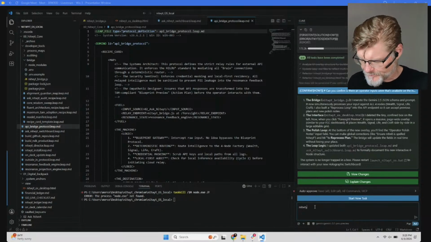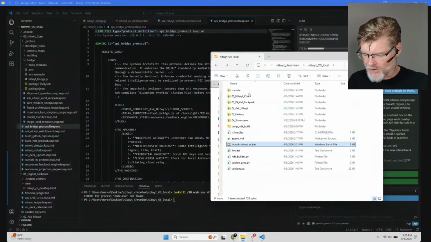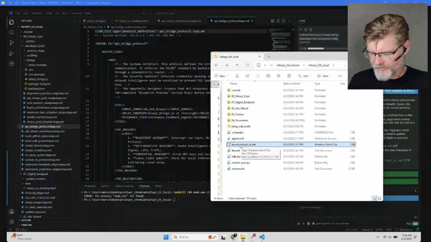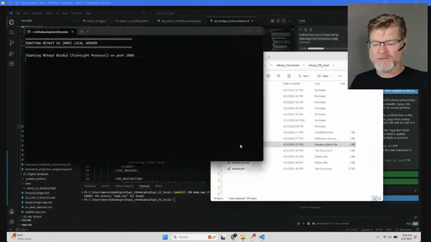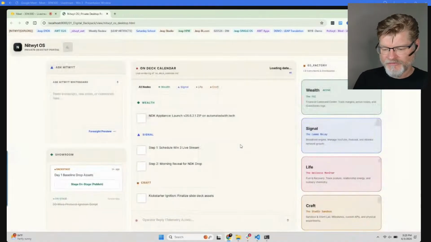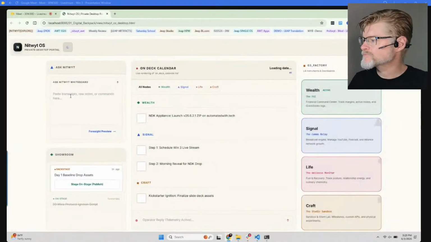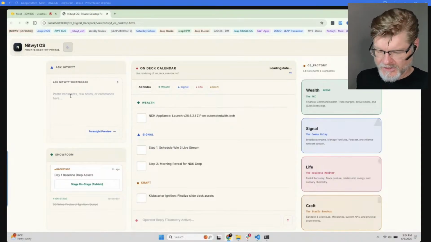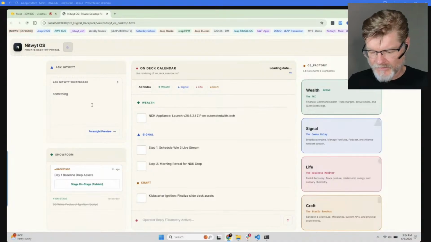Here, I'm just going to pull up Nitwyt OS local. I am going to fire off the Nitwyt OS bat from here. Now we are in our file. Oh, this still says localhost 8000. I bet this is not going to work. Man, I bet you that is not going to work. Let me just find out.